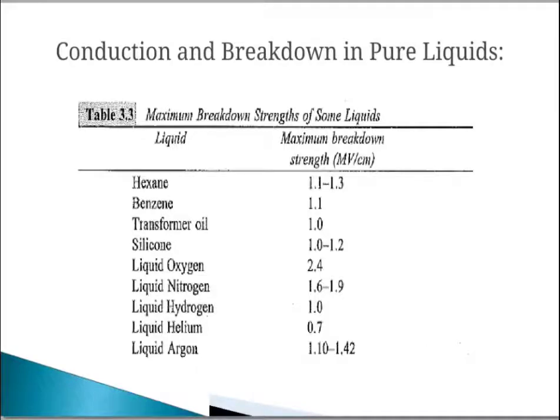In silicone 1.0 to 1.2 megavolt per centimeter. In liquid oxygen 2.4, liquid nitrogen 1.6 to 1.9, liquid hydrogen 1, liquid helium 0.7, and liquid argon 1.1 to 1.42. These are the breakdown strengths for the different liquids.